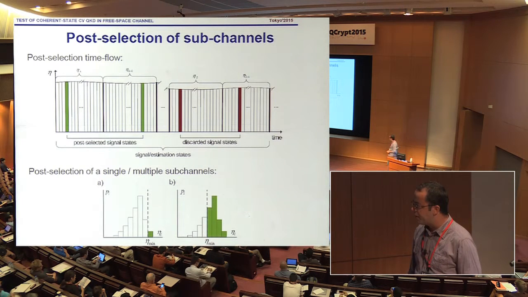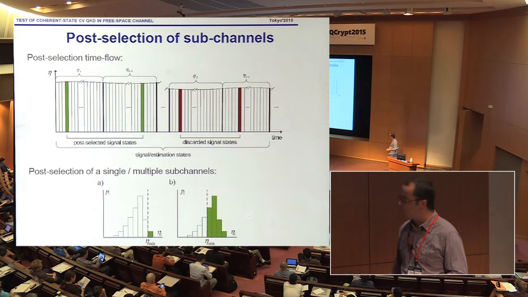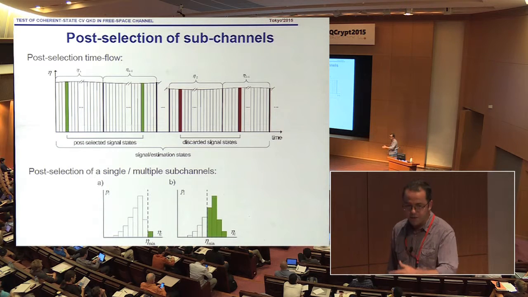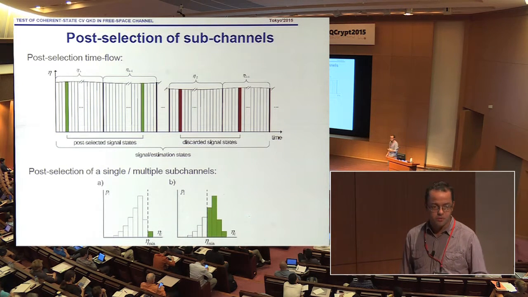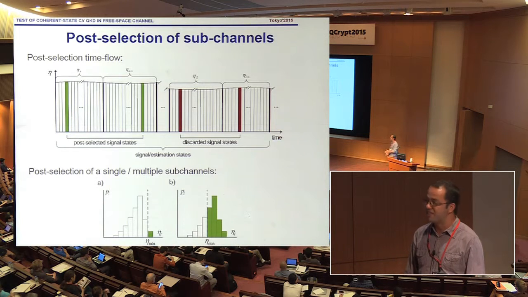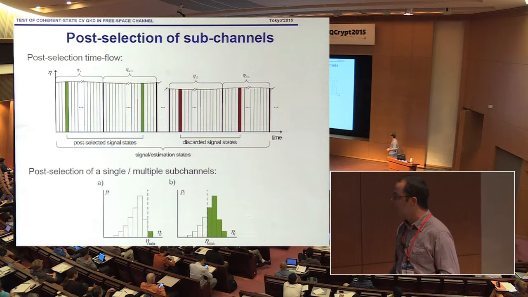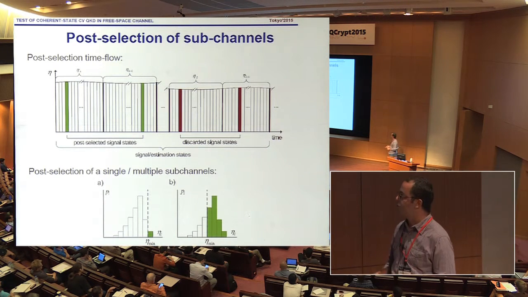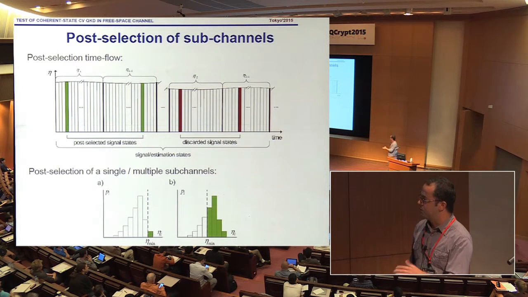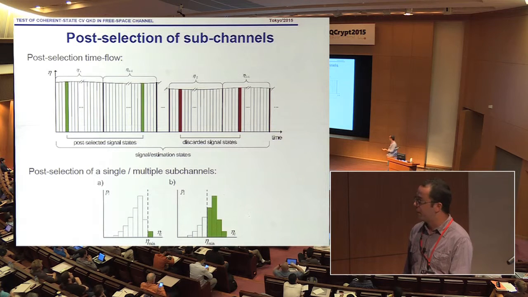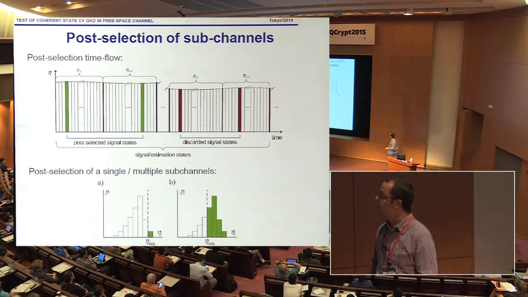It can be optimized. I mean, the simplest case would be to select the highest transmitting subchannel, but then the probability would be low. So if one takes into account the overall probability, if one weights the key rate basically by this probability, then this post-selection region should be optimized. And as I mentioned, it should be in addition followed by the channel estimation. So we should know the channel to analyze the information leakage.